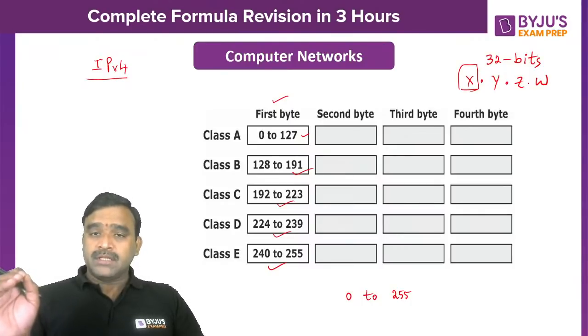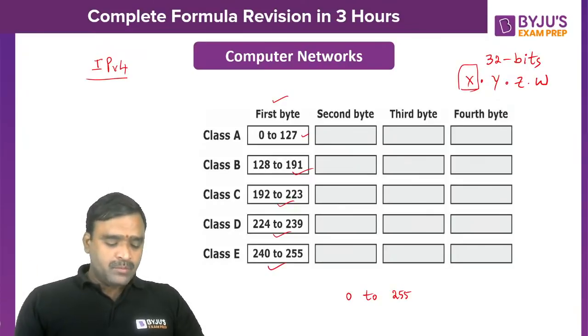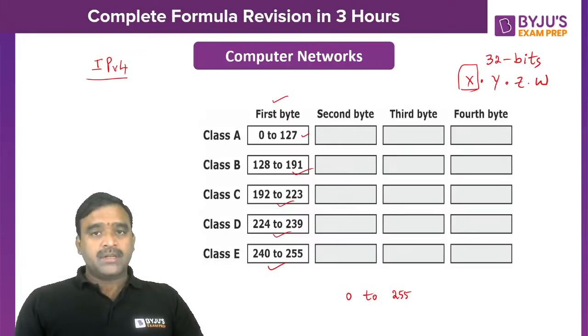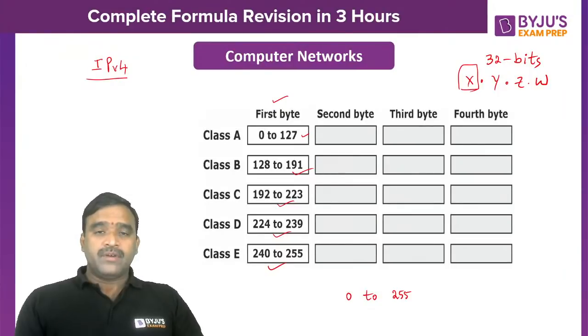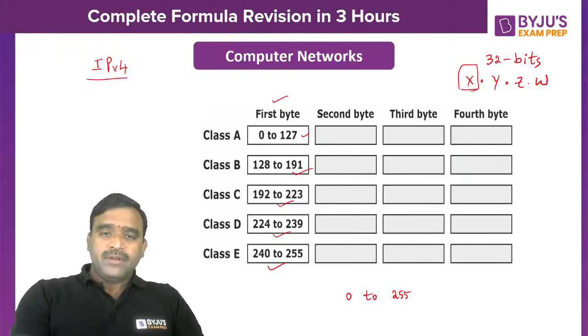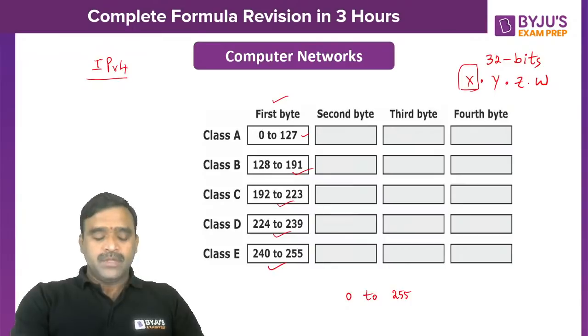Okay, so then you can save your time. Most of the time the problems related to IP addresses are related to binary numbers. You have to perform mask operations and all. So better you practice that part, decimal to binary, binary to decimal. If you convert very fast, it would be easy for you to answer the questions related to IP addresses.